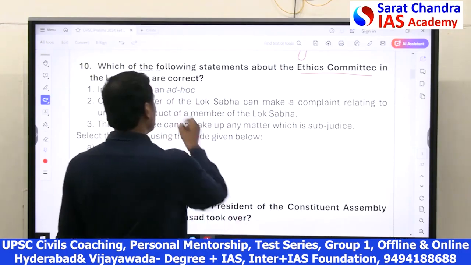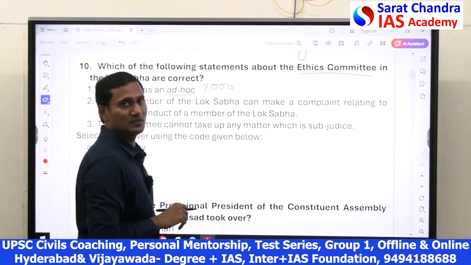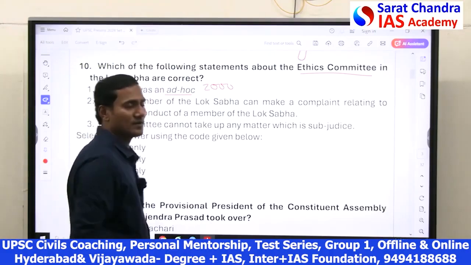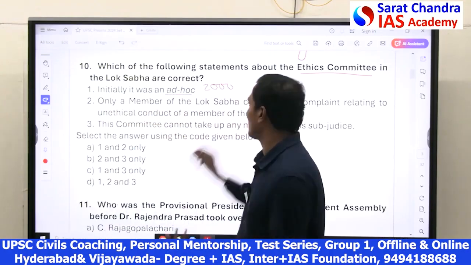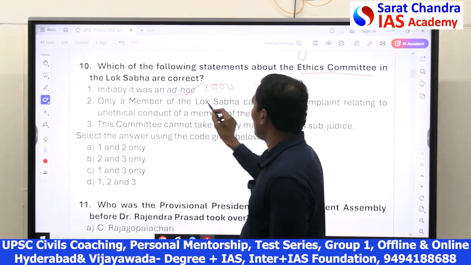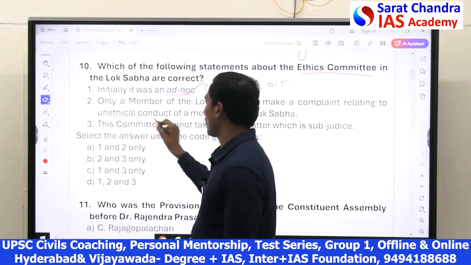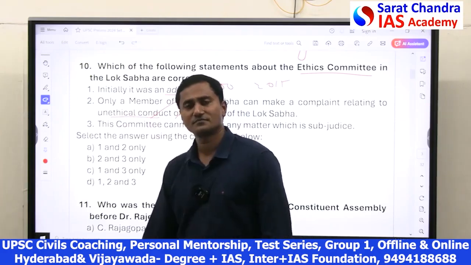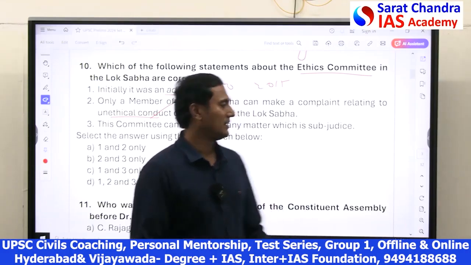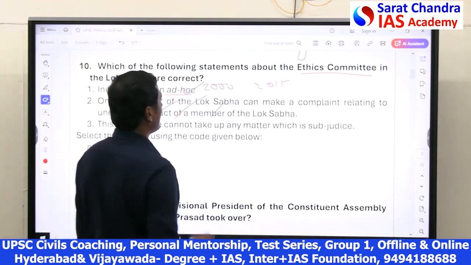The ethics committee was an ad hoc committee when it was formulated in 2000 by G. Balayogi, the then speaker. At the time, it was an ad hoc committee. But later on, from 2015 onwards, it became a permanent committee. So, 1 is correct. And the statement that only a Lok Sabha member can complain against a Lok Sabha member for unethical conduct is wrong. Not only a Lok Sabha member, even the general public can also complain against the lawmakers to the ethics committee. Hence, 2 is wrong.